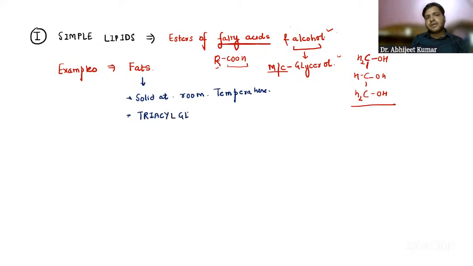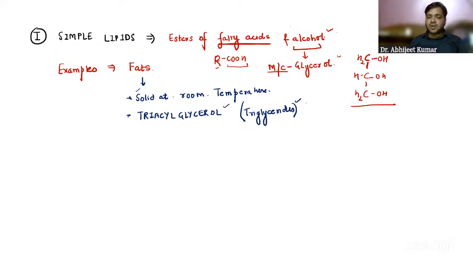Earlier we used to call it triglycerides. So these fats are solid at room temperature and they are called triglycerides, or triacyl glycerol.